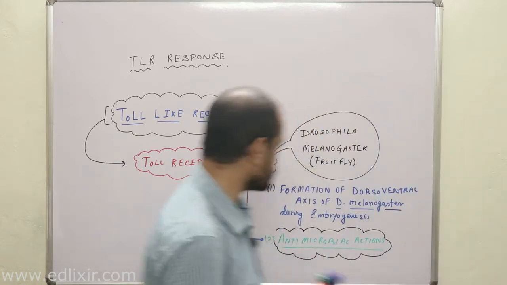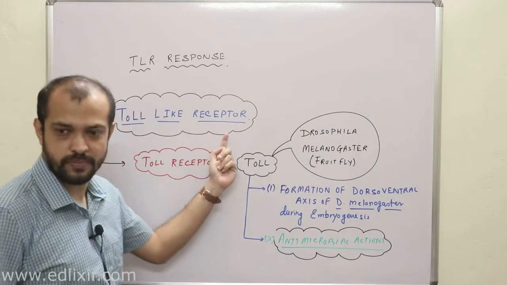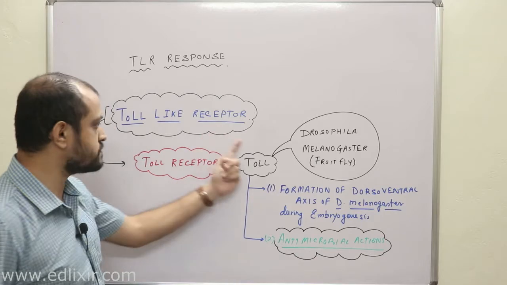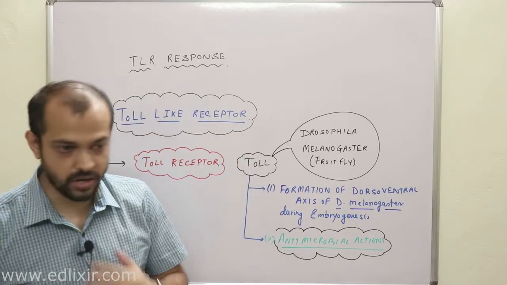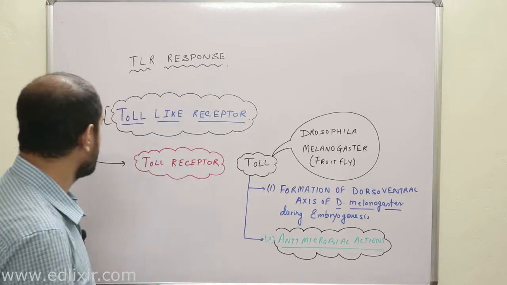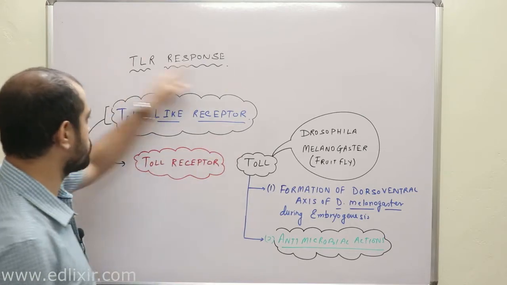That means toll protein is actually present in Drosophila melanogaster. It is not our protein. Why are they known by the name toll-like receptor?